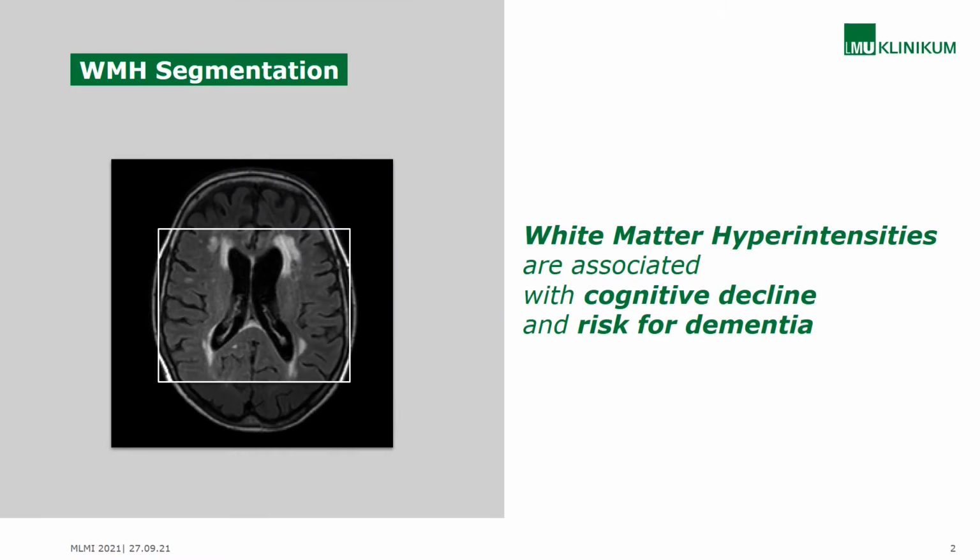In our work, we focus on the task of white matter hyperintensity segmentation. White matter hyperintensities can be observed as hyperintense regions in the white matter in MRI FLAIR scans. They are common in elderly people, but can also be an indicator for risk of dementia and cognitive decline.